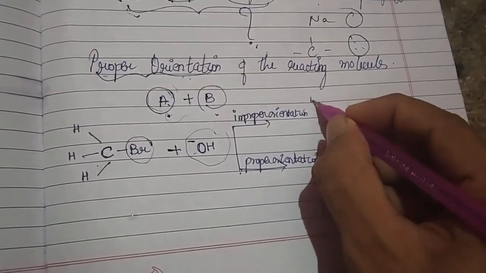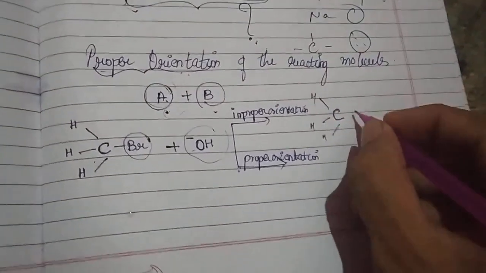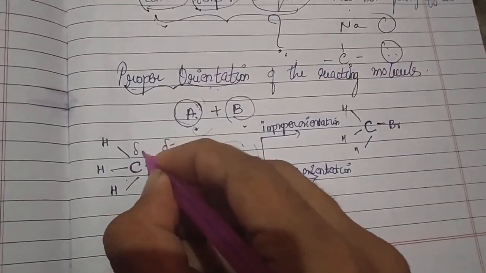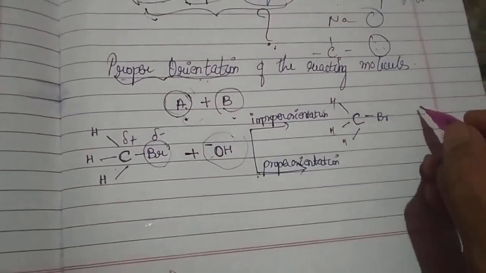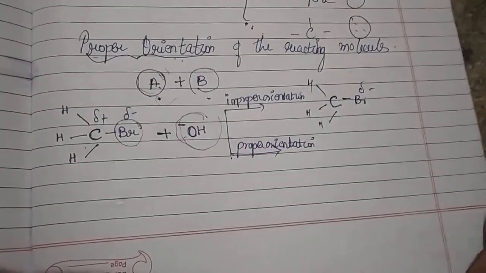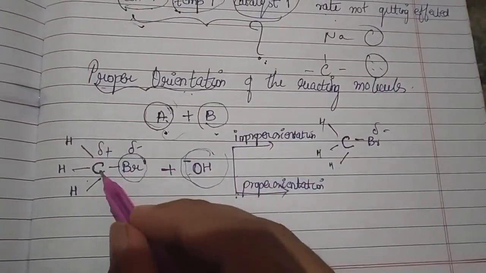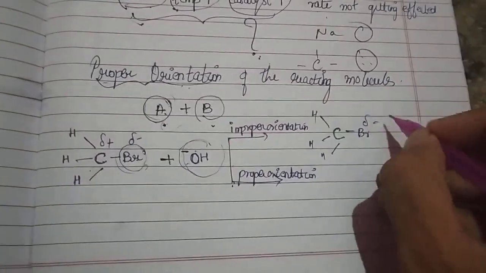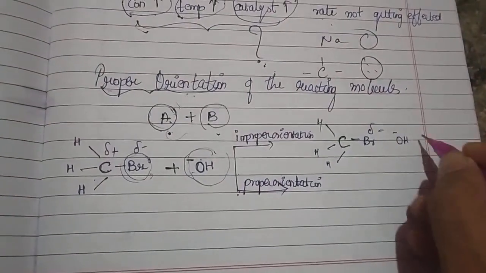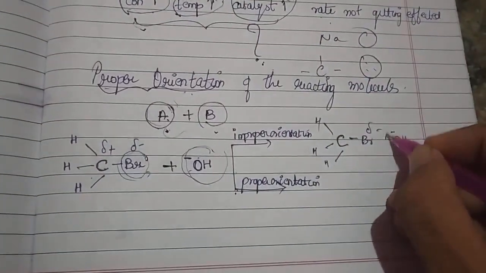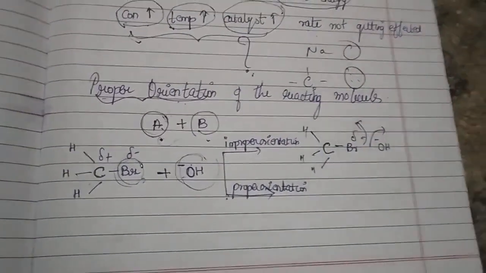CH3, if I write over here H, H and H, of course here is your Br. We know that this is having a delta minus, this is having a delta plus. Now, if this OH minus is coming and attacking the carbon from the side where the bromide is, in this way, of course, being two same charges, they will repel each other.